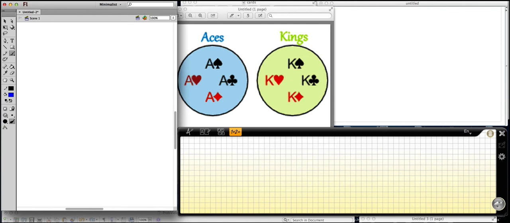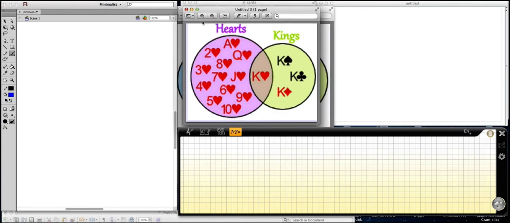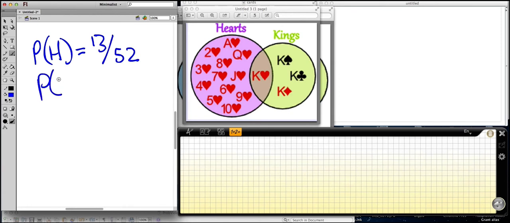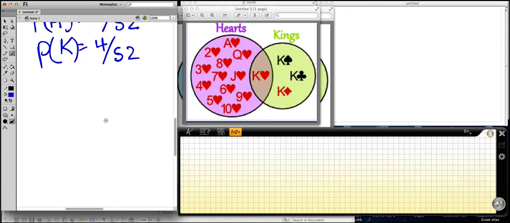Great. But what about when there's this overlap? And I got more card questions. This obviously changes how we interpret OR, because there exists a shared event. In this question, you have a probability of hearts, which, if you remember from the diagram, is 13 over 52. The probability of a king showing up is equal to 4 over 52. But if you notice, this counts the king twice for both instances because of this overlap, because there's a king of hearts. So we have to account for that overlap.